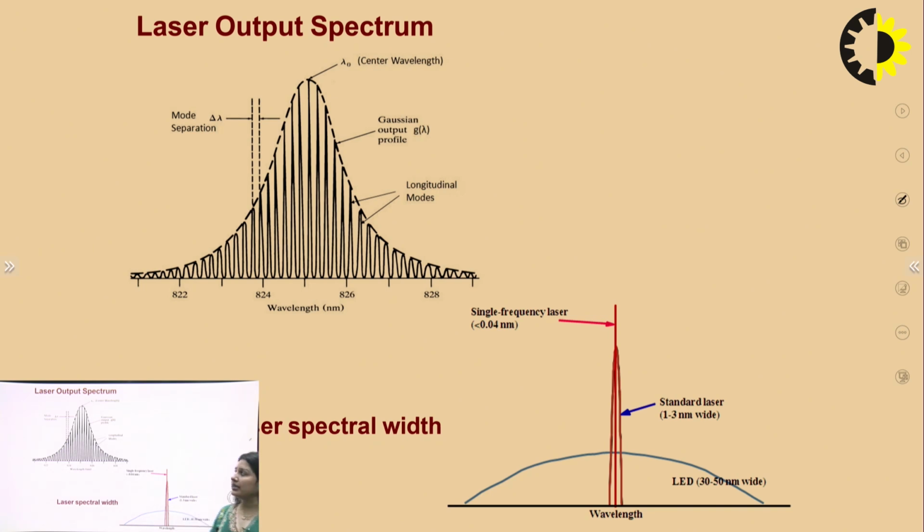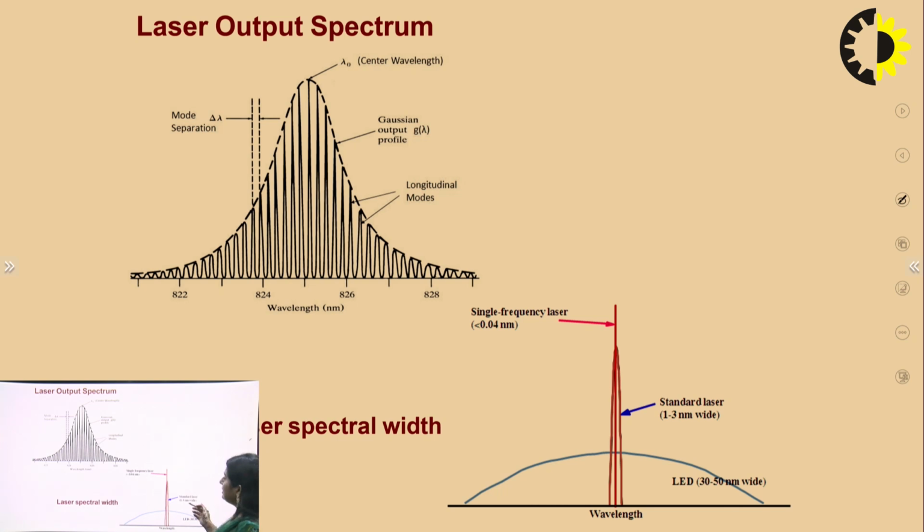So what is the spectrum of the laser? The spectrum is bell shaped, with different modes called longitudinal modes. It has a Gaussian profile, the center wavelength is lambda naught, and the wavelength range is from 800 to 1000 nanometers. The mode separation between each mode is delta lambda, and similarly for frequency it is delta f.